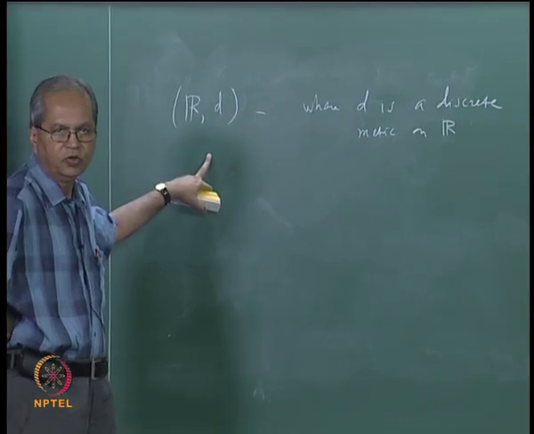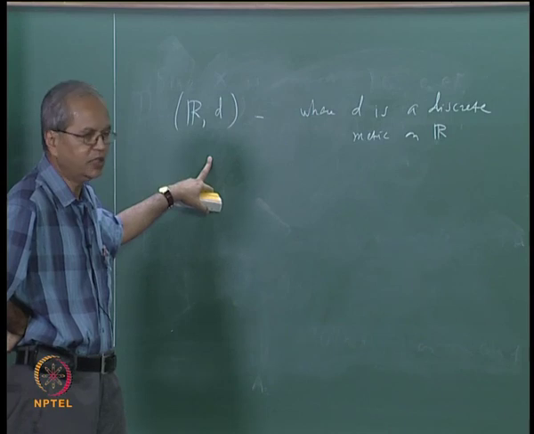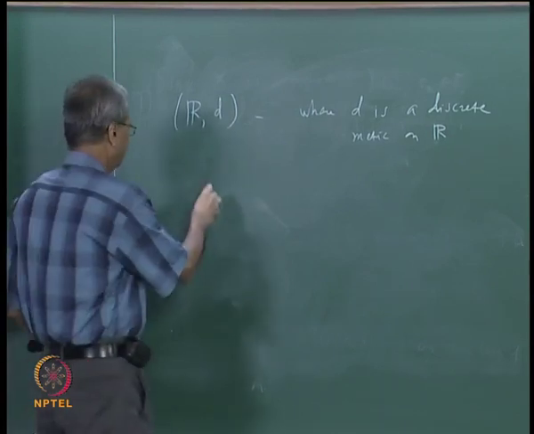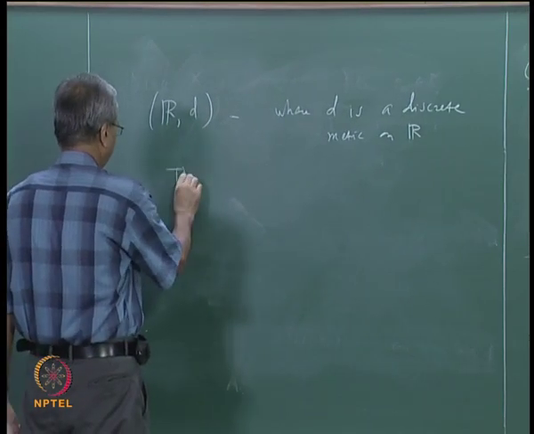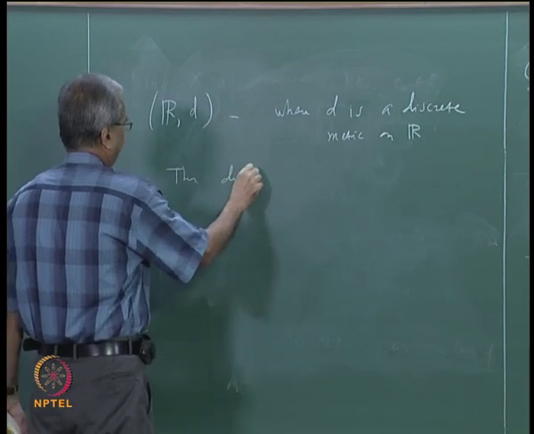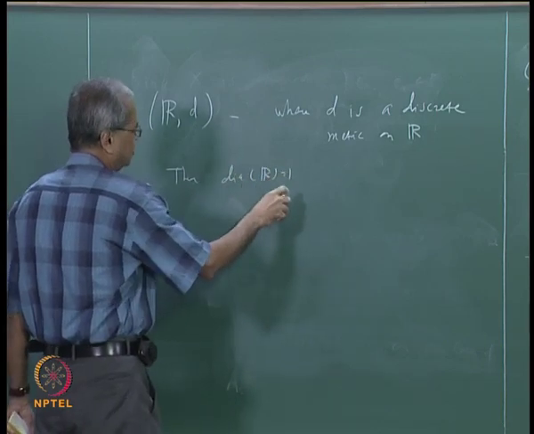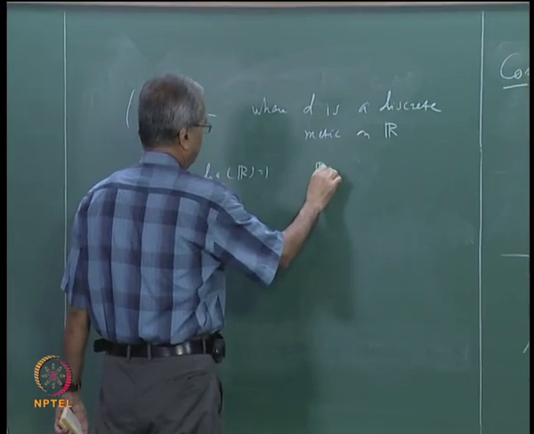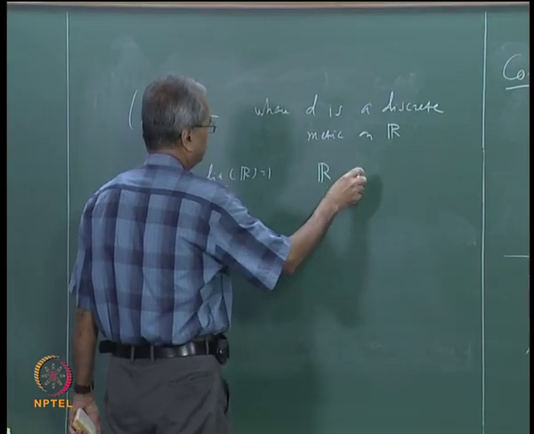Because in a discrete metric the distance between any two points is 0 or 1. So the diameter of R is 1. Therefore R is bounded.